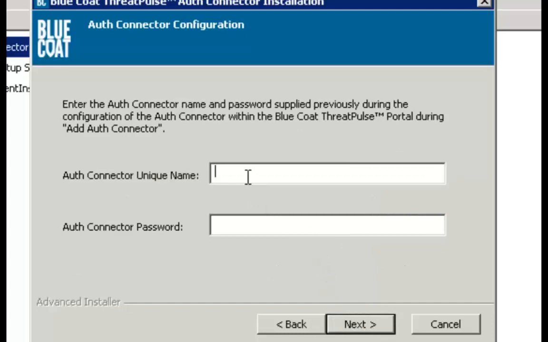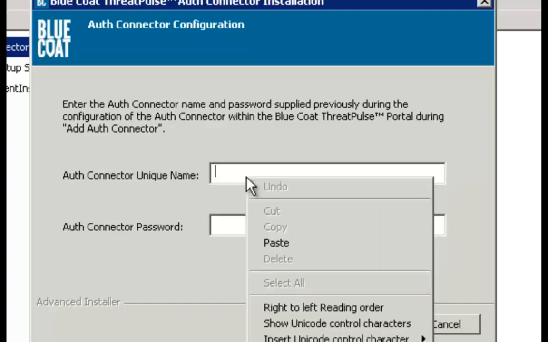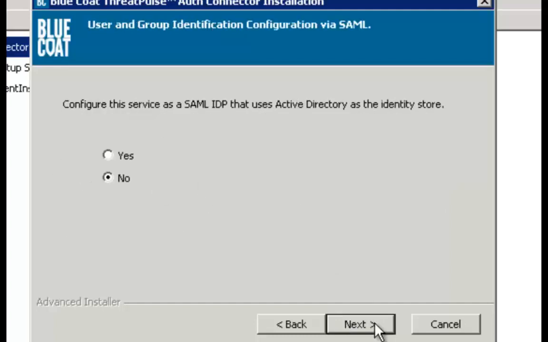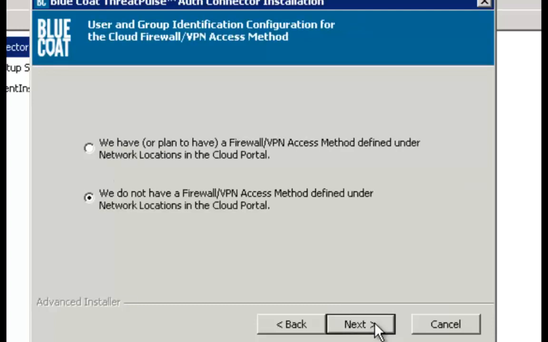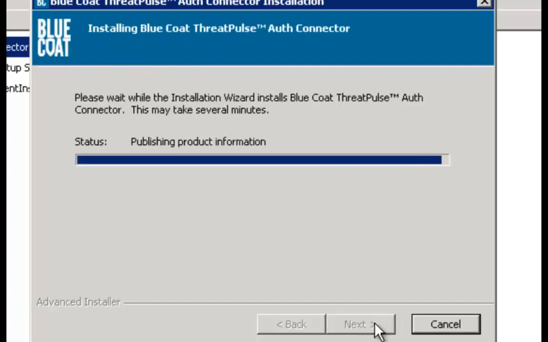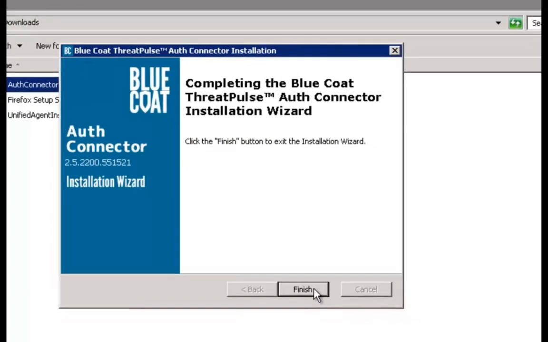This is where you enter your unique customer portal username and the Auth connector password. Click Next. Accept the defaults and click Next. Accept the defaults and click Next again. Click Install and click Finish.